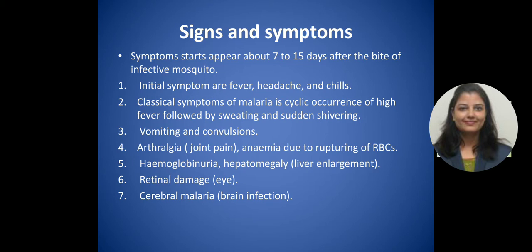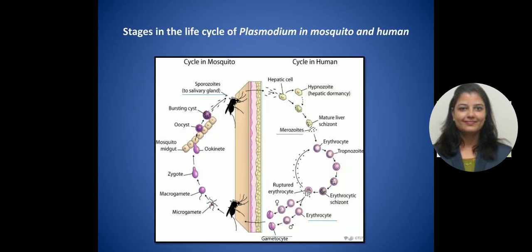Arthralgia, which is joint pain, and sometimes anemia due to the rupturing of red blood cells. Some hemoglobinuria, then hepatomegaly, which is liver enlargement, also happens in severe cases. Retinal damage, and sometimes cerebral malaria, also happens in severe infection with Plasmodium falciparum.